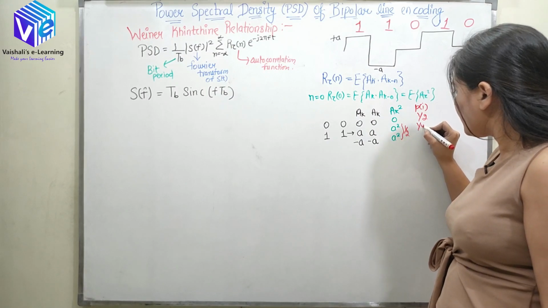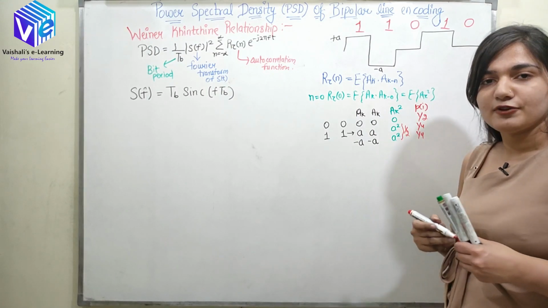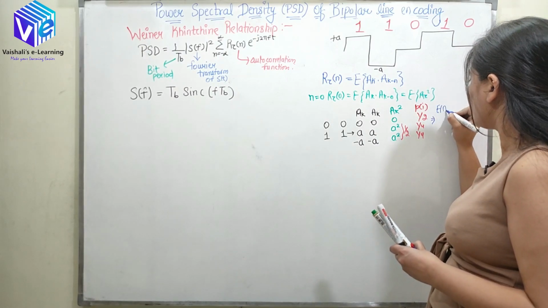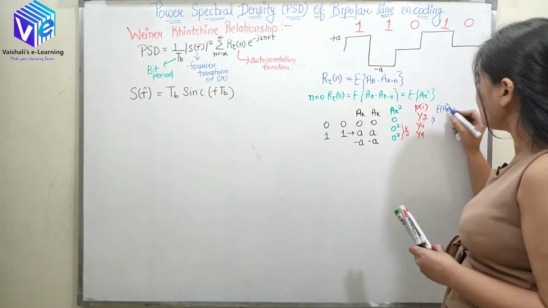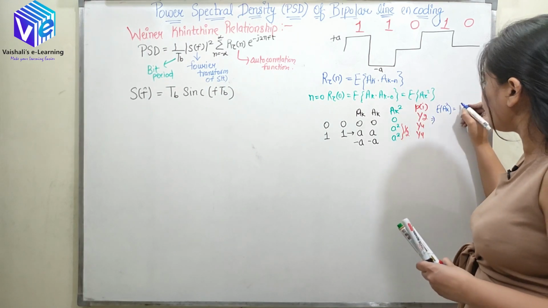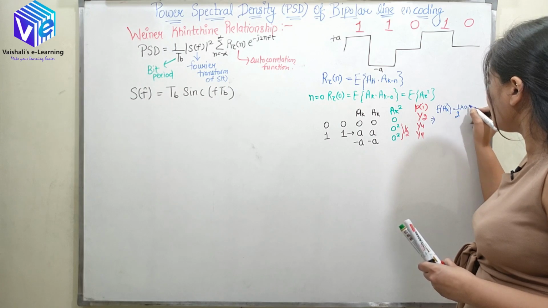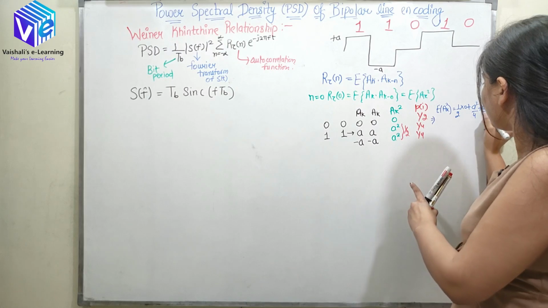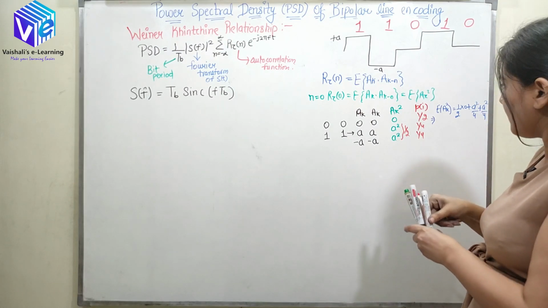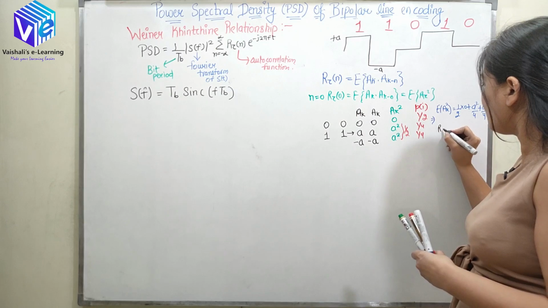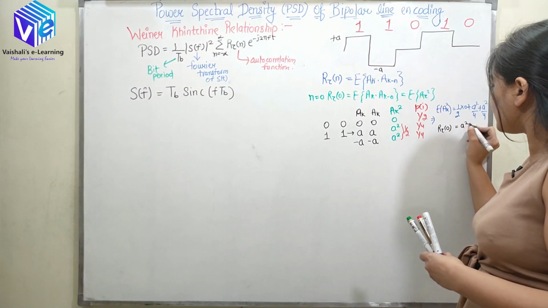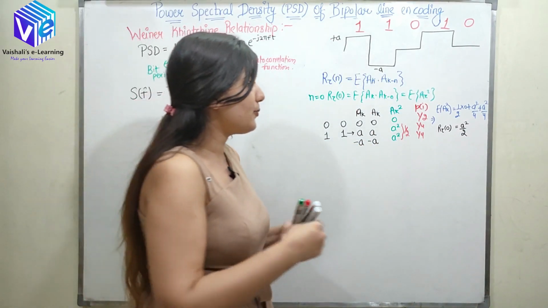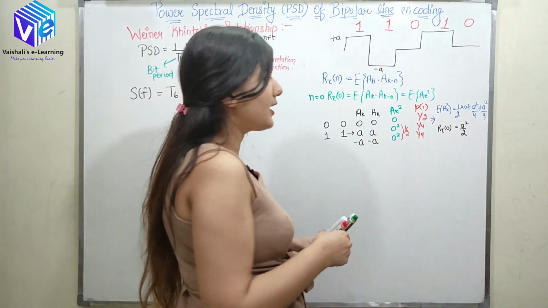So the probability of occurrence of both would be 1 by 4 and 1 by 4. Which implies E of A_k square is equal to the first probability multiplied by the first A_k square: 1 by 2 into 0, plus A square into 1 by 4, plus A square into 1 by 4. So R(tau 0) came out to be A square by 2, which is A square by 4 plus A square by 4. I hope you understood how I found R(tau 0).